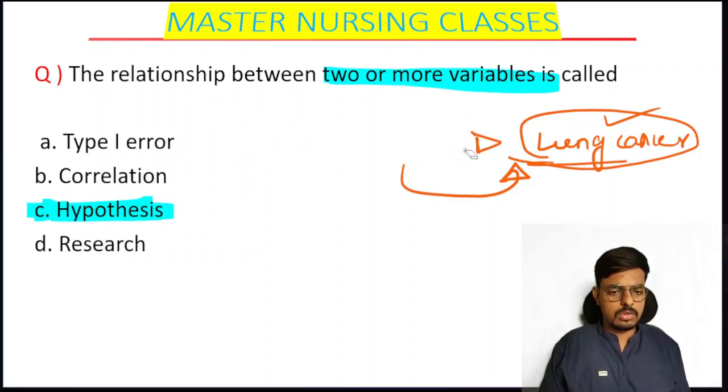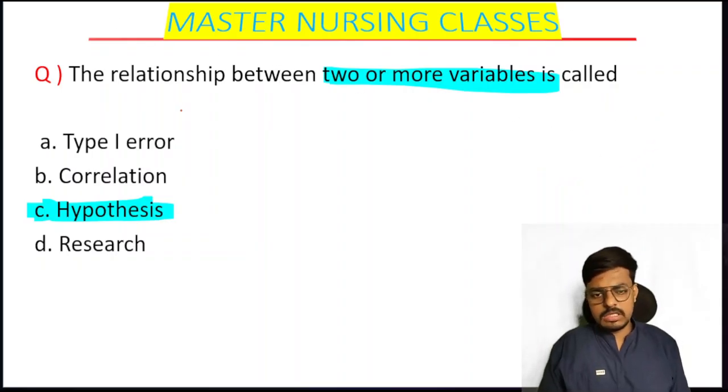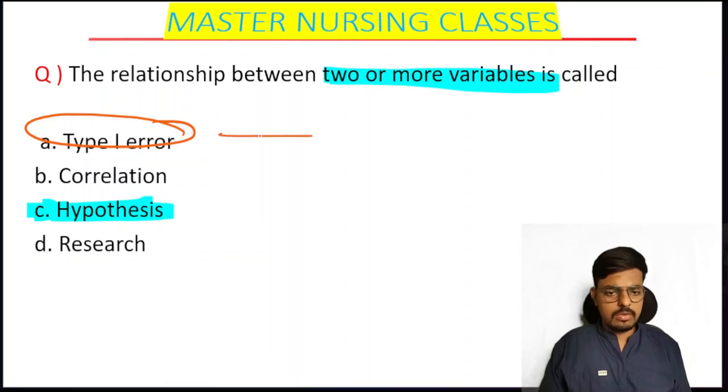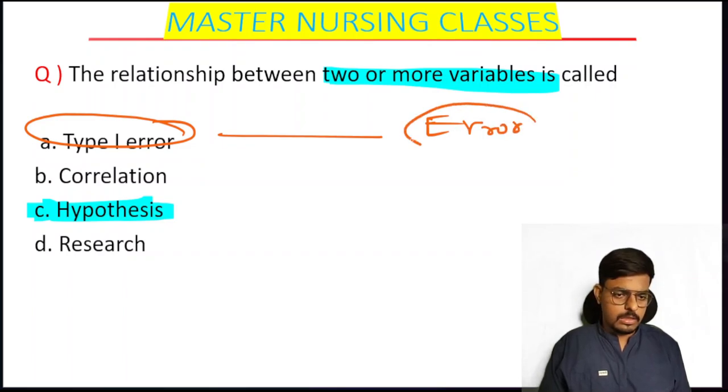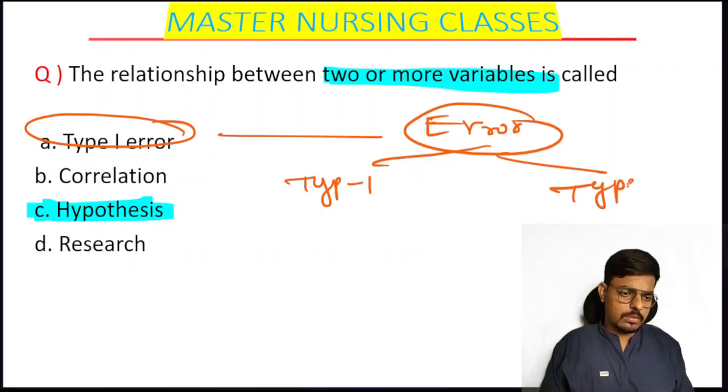So now come to the next topic, that is error. They will ask questions on error. We have two types of error, students: type 1 error and type 2 error.